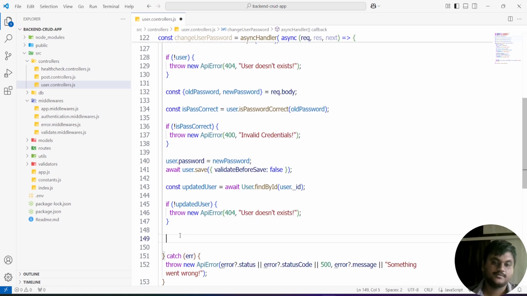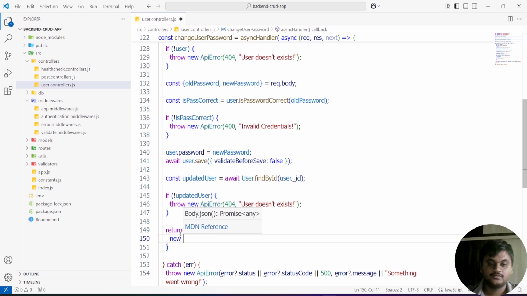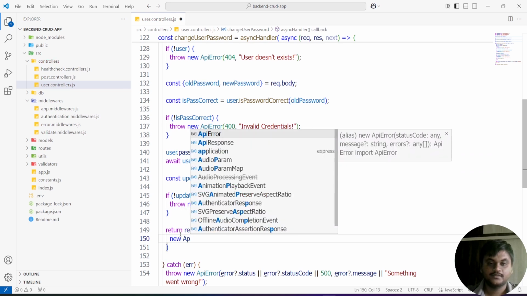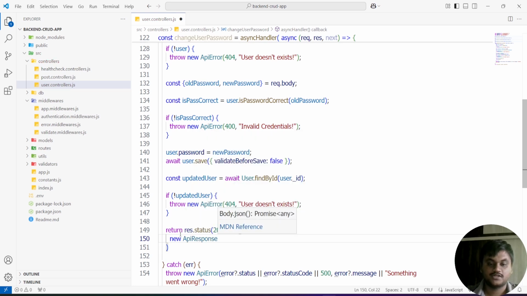Suppose the user is present. We are going to return the response: return res.status(200).json, with new ApiResponse, not error response.